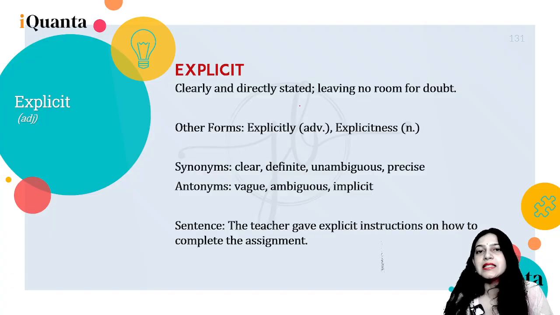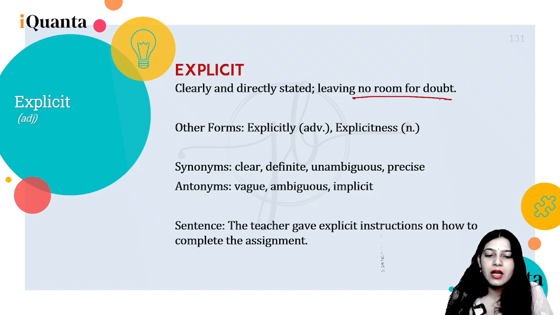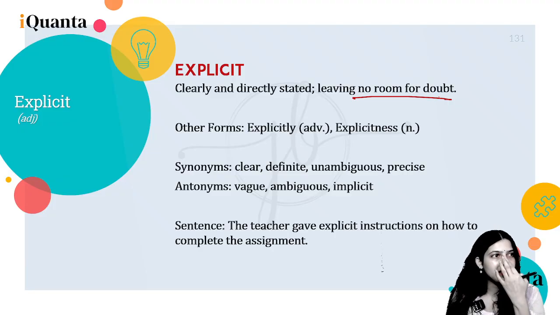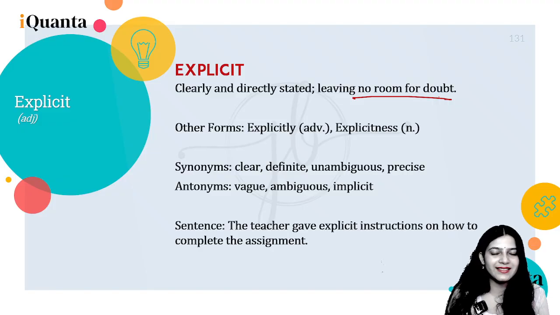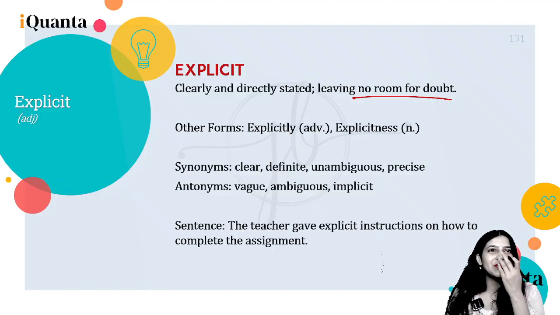Explicit: clearly or directly stated, leaving no room for doubt. Basically something that is said straightforward to your face, right? So explicit is when, let's say, I went with my mother somewhere, and I was doing something stupid. I wanted to buy everything in the market and I was like, I want this, I want this, I want this. So instead of showing me those big eyes, she explicitly said, shut up, otherwise I'll screw you, right? Left, right, center. So it was too explicit in front of everybody. She said it, so I could understand it.